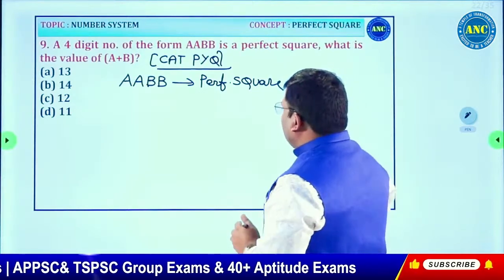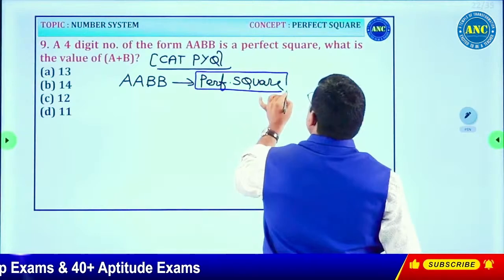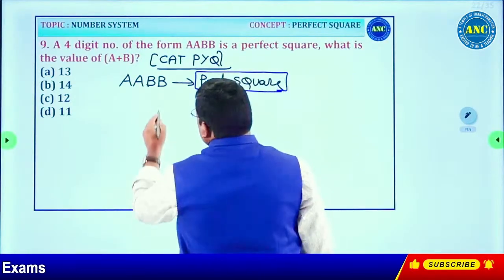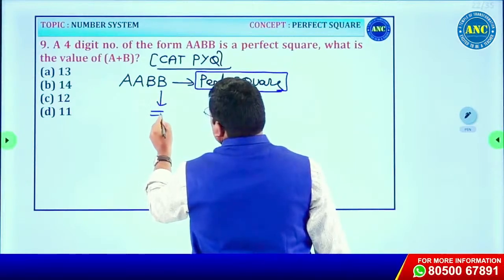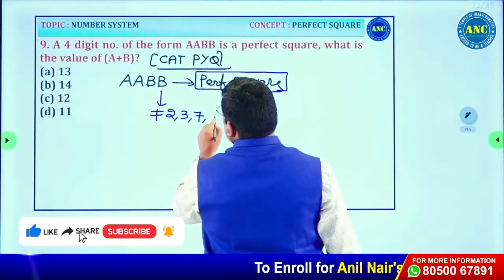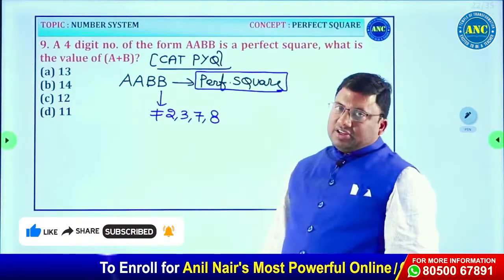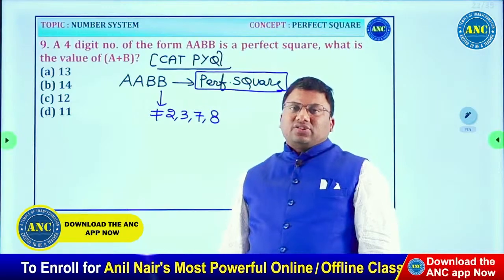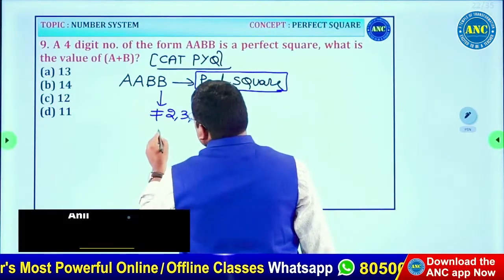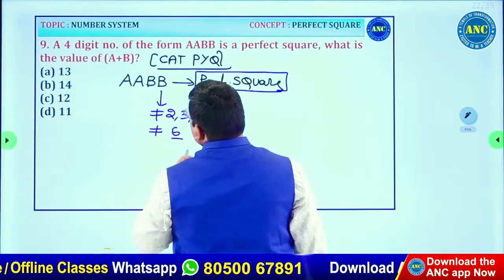Listen carefully, sir. It is clearly mentioned that it is a perfect square. Because it is a perfect square, we cannot take 2, 3, 7 or 8. The unit digit of a perfect square can never be 2, 3, 7 or 8. It can never be 6 either, because for a perfect square ending in 6,